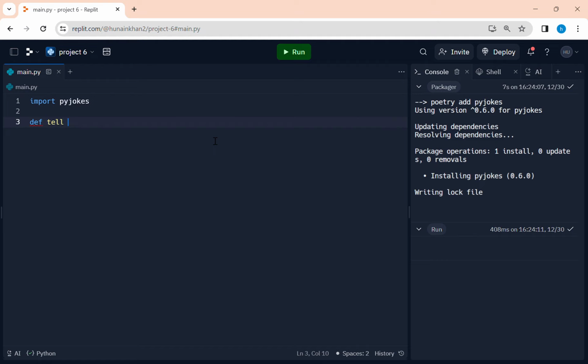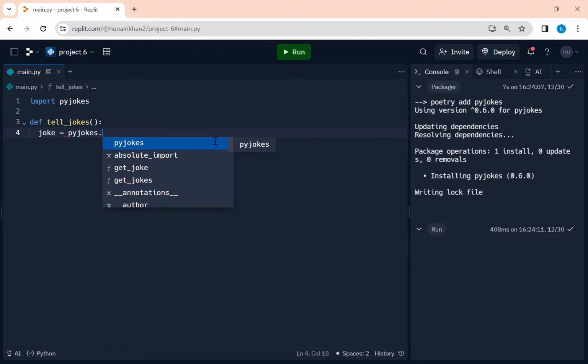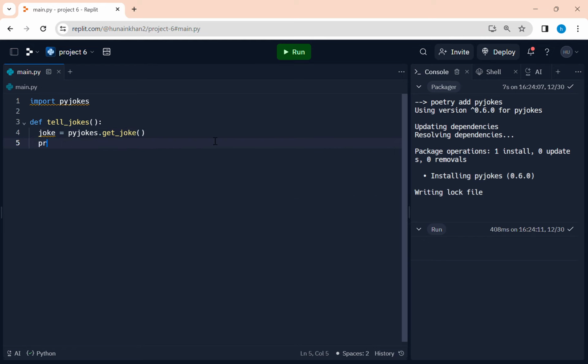So, tell jokes, make a new function, and let's make a variable jokes, right? So you have to have the joke, right? So PyJokes, calling the library, and then get joke, the function. So I have to add brackets. Print here is a good joke. Print.